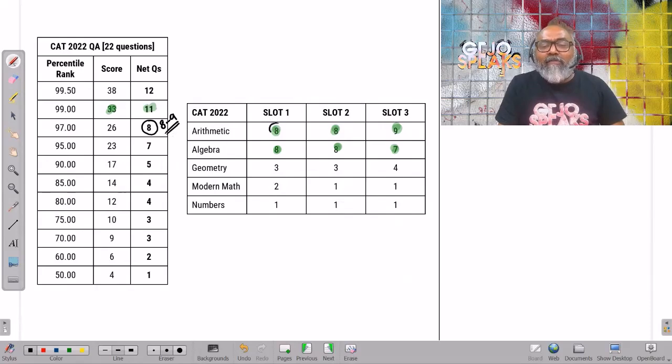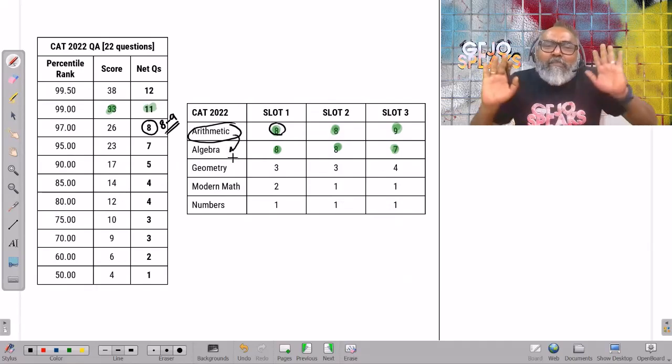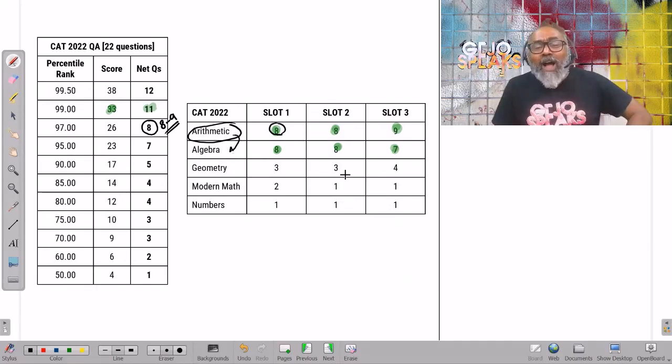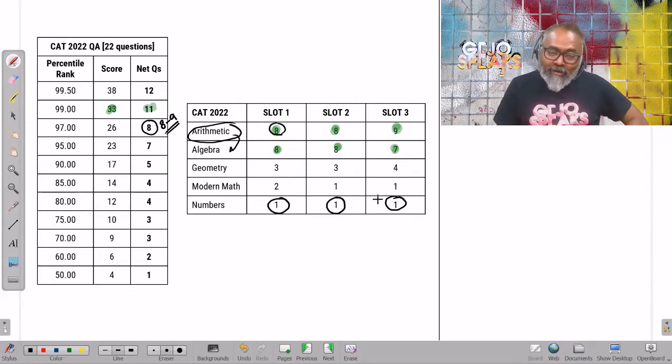So, which means that if I am very good in algebra, arithmetic, and a little bit of geometry, my life is fine. Why should I even bother about this fellow called numbers, when in all the analysis that I've seen, the number of questions from numbers is so small? What are these numbers essentially?